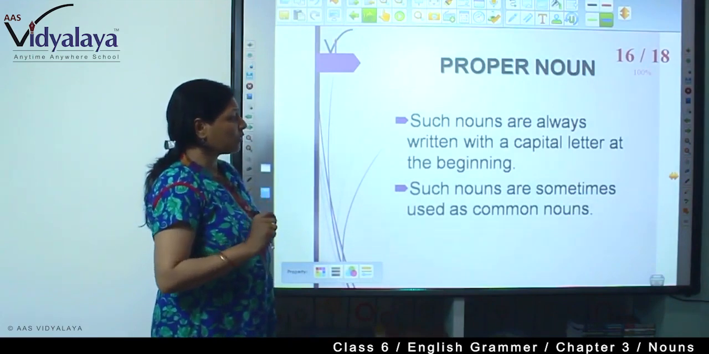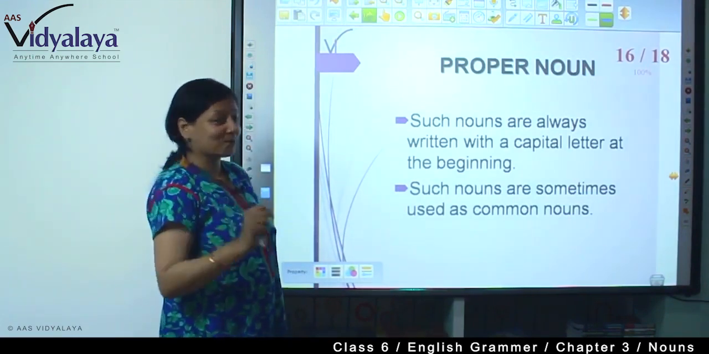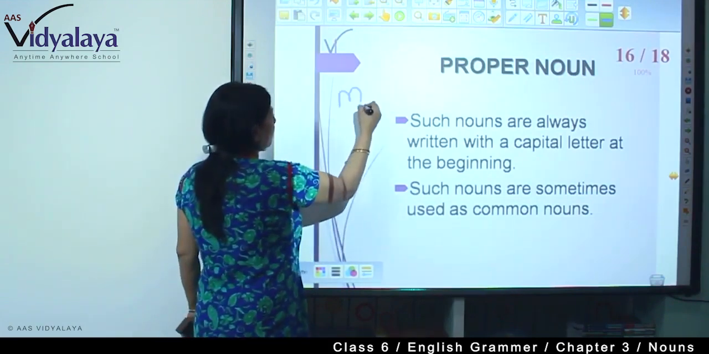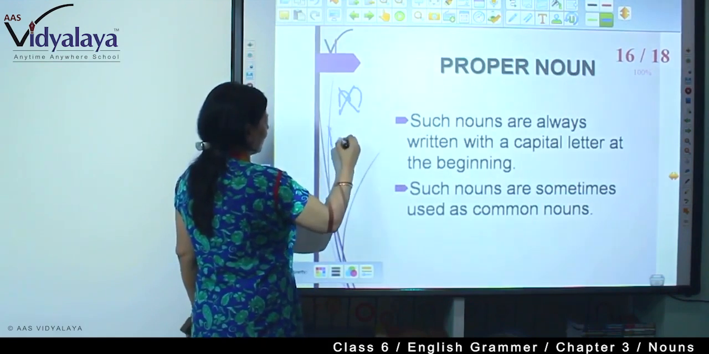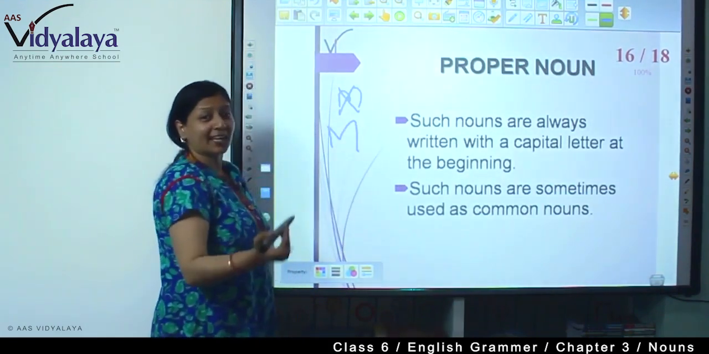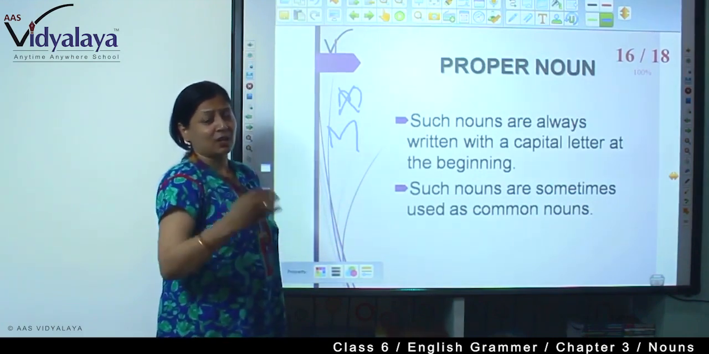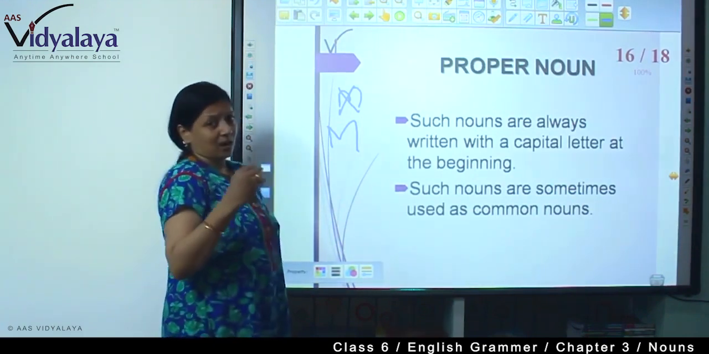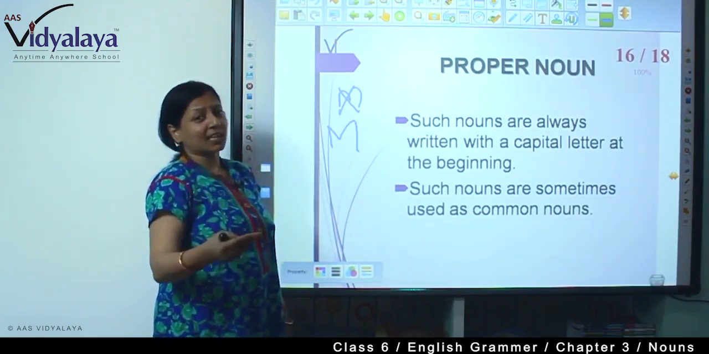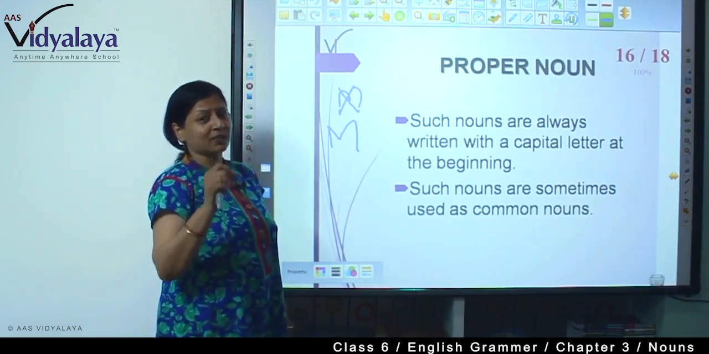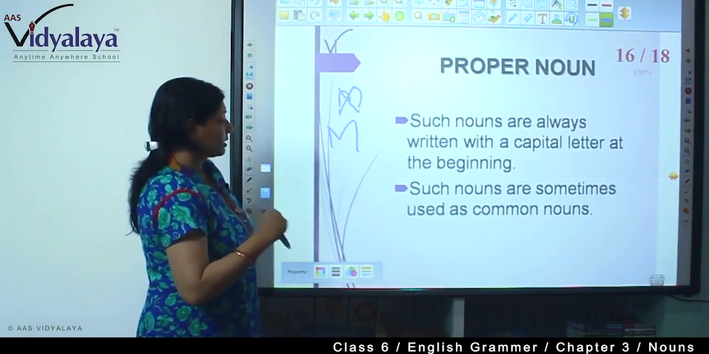Such nouns are always written with a capital letter because these are names. You cannot write Mumbai with a small letter. You will have to write it with a capital M. Your name. You are a person. You have an individuality. You are a person known to everyone by your name. So your name should be written with a capital letter. The first letter must be capital.